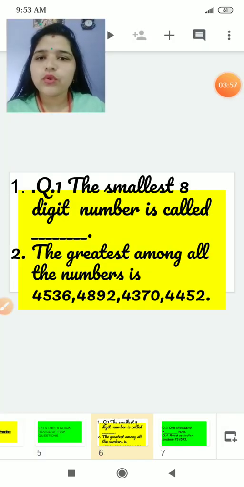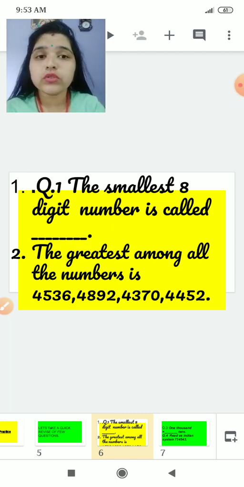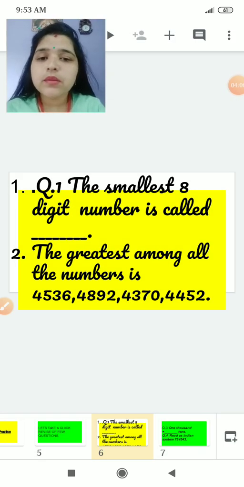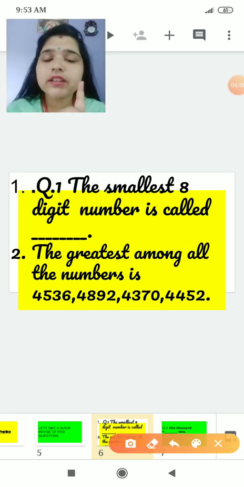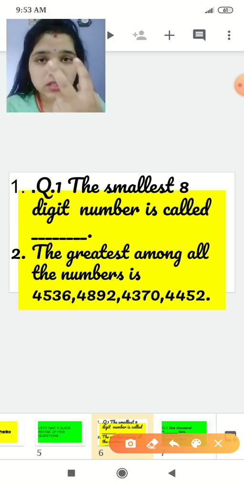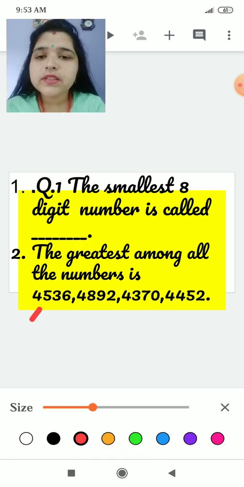So the first one is 4536, 4892, 4370, 4452. For finding the smallest or greatest number, the first thing you have to observe is the first place. See, the first place is 4 here, 4 here, 4 here, 4.